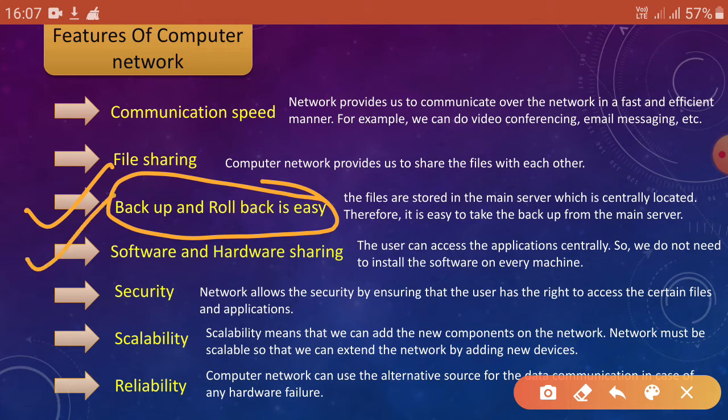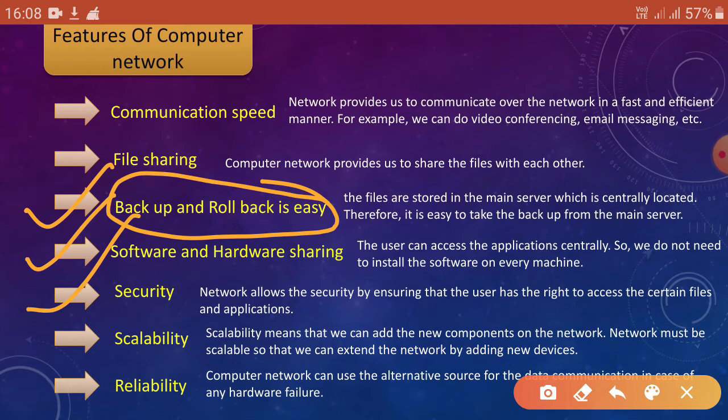Next point is software and hardware sharing. The user can access the application centrally, so we don't need to install the software on every machine. Okay, so whenever you are on the network, it is not important that you have to install all the software on every machine. You can access the application centrally.